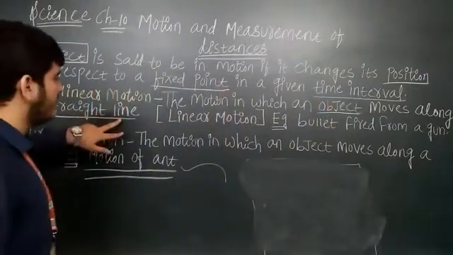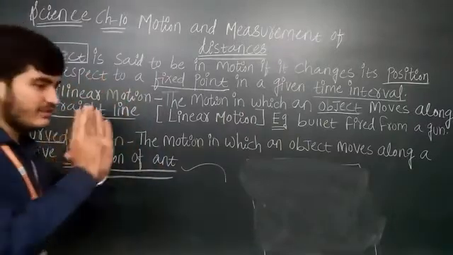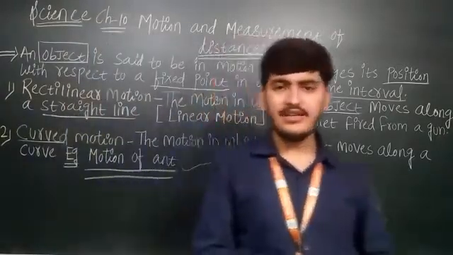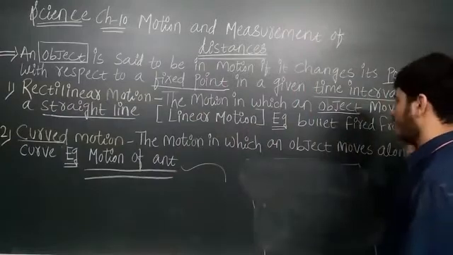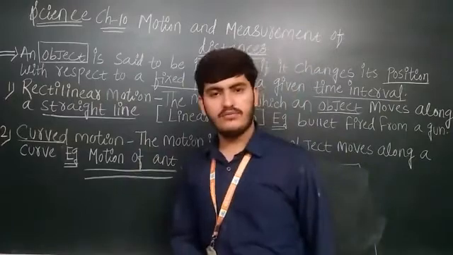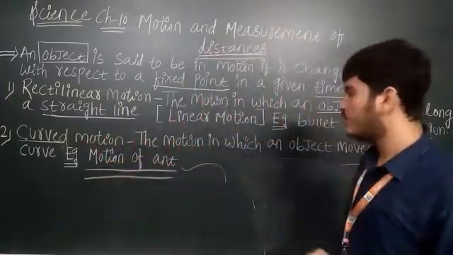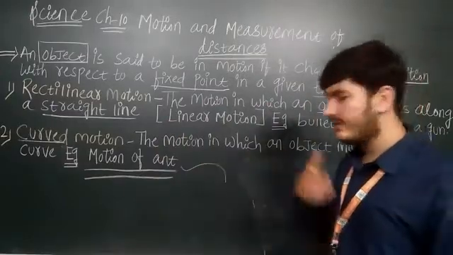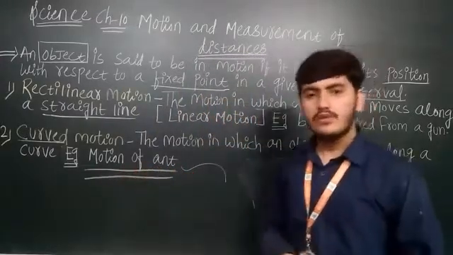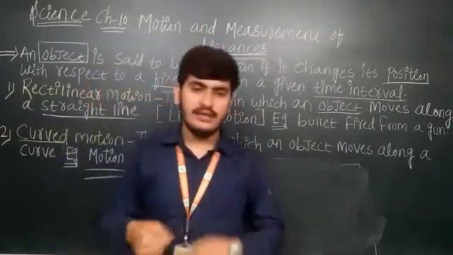चार type के motion हैं, two motions we have studied. Rectilinear means a motion, उसमें object अपना motion straight line में करे, उसको बोलते हैं rectilinear motion. Means a bullet fired from a gun or a water from a tap, so they are moving in a straight line only, so they are a rectilinear motion. Curved motion means object does its motion along a curve, मतलब curve के साथ movement करे, वो example था motion of an ant.